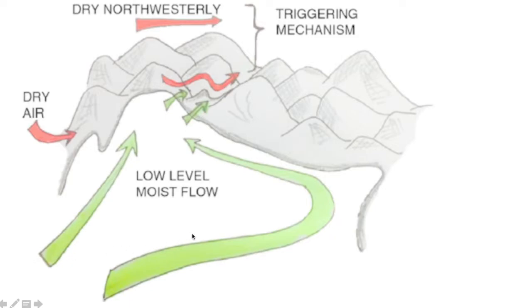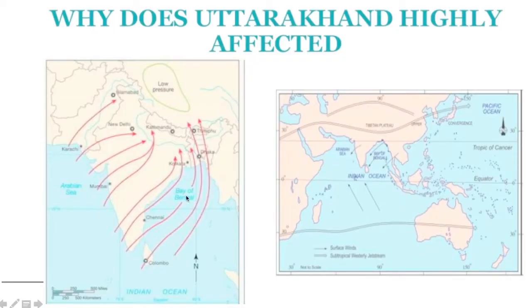Now in this photo we can also see that some of the monsoonal airflow is moving also from the Bay of Bengal region. This Bay of Bengal region is having more moisture. The reason is the air which is coming into the Indian continent is traveling more over the ocean. In the case of the Arabian Sea, it is traveling less distance over the ocean. But over here, it is covering more distance. More distance means it will become more saturated. And in this way, in India, most of the rainfall occurs because of this Bay of Bengal arm.